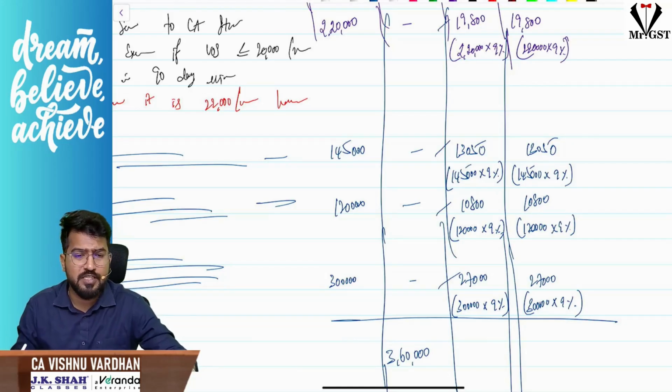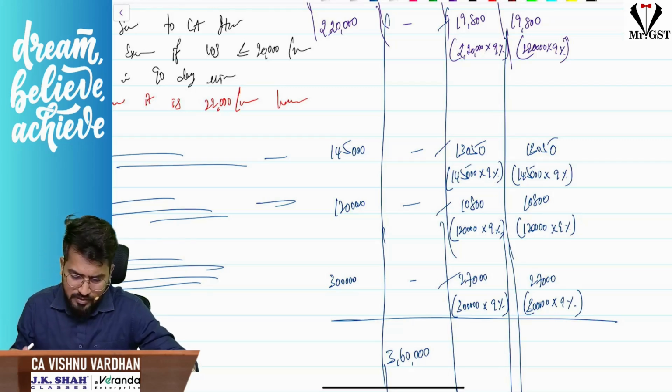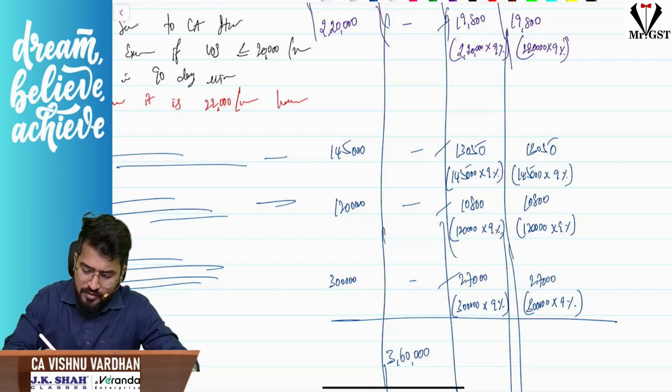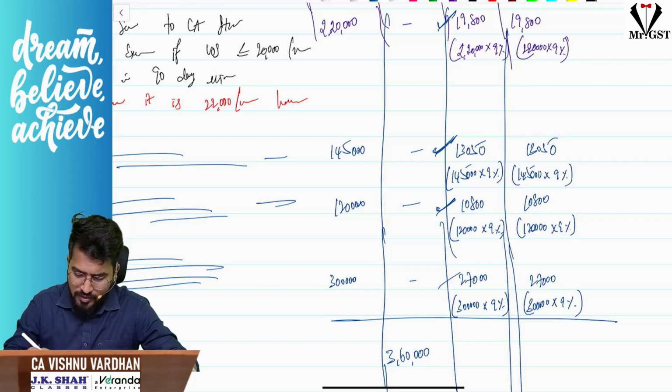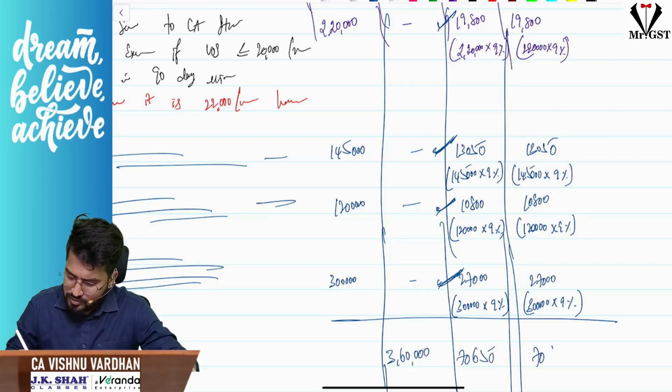What is the total? Please tell me. Each fellow is giving different answer. 19,800, 13,050, 10,800 and 27,000. 70,650. Super. 70,650.